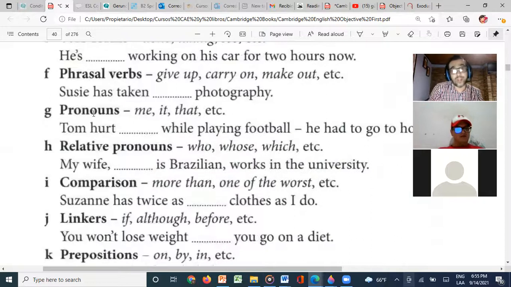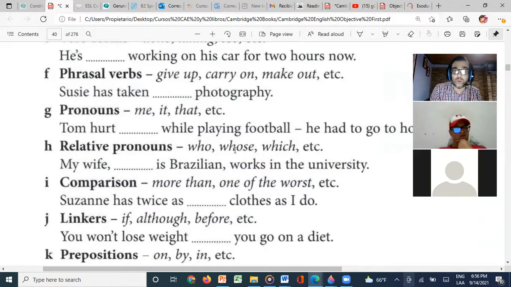Also, pronouns like me, it, that. This one is very easy, I guess, right? Tom hurt. Which one should we use here? Tom hurt him while playing football. I'm sorry? Hurt him. Well, I would say himself. Almost there. What did you say, Megan? I would say that it's Tom hurt himself. Himself, así mismo, right? So in this case, we need to study pronouns a lot, right? So Tom hurt himself, right?